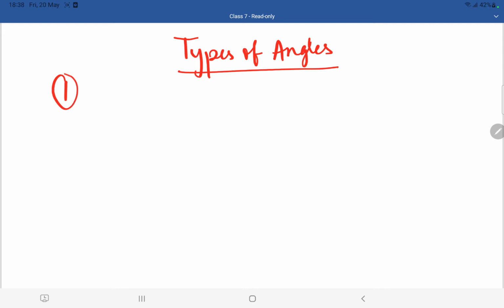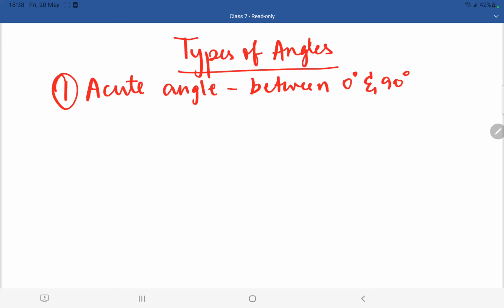There are also types of angles. The first angle is the acute angle. An acute angle is an angle between 0 degrees and 90 degrees. If an angle is like this, it might be anything from 0 to 90 degrees. If you take a protractor and measure, you know the protractor will be in the compass box. It will be like this, numbers will be there over here. That is known as a protractor. If you take your protractor and see, any angle between 0 and 90 degrees is known as an acute angle.